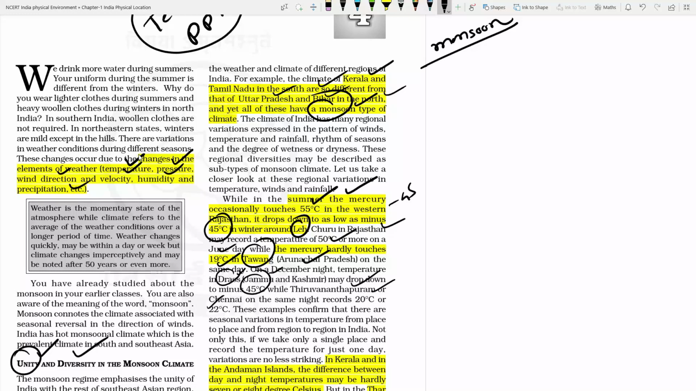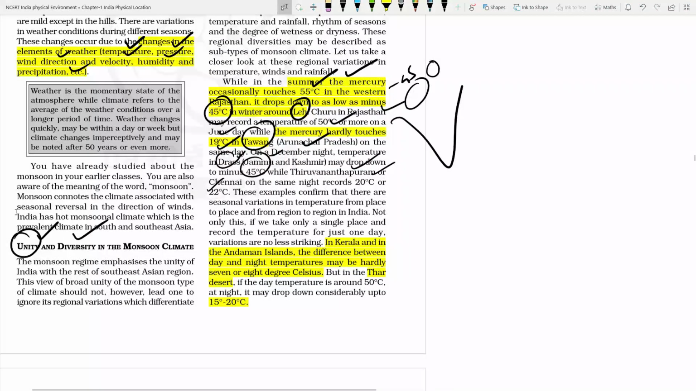The extremities depend upon which area you belong to. If you belong to a coastal area, the extremity will not be so high, while if you belong to the interior part of the land, the extremities will be too high. Like in the Ladakh area, the winter season is too harsh. In the Rajasthan area, the summer season is too harsh, while in the coastal region we cannot find any harsh seasons.